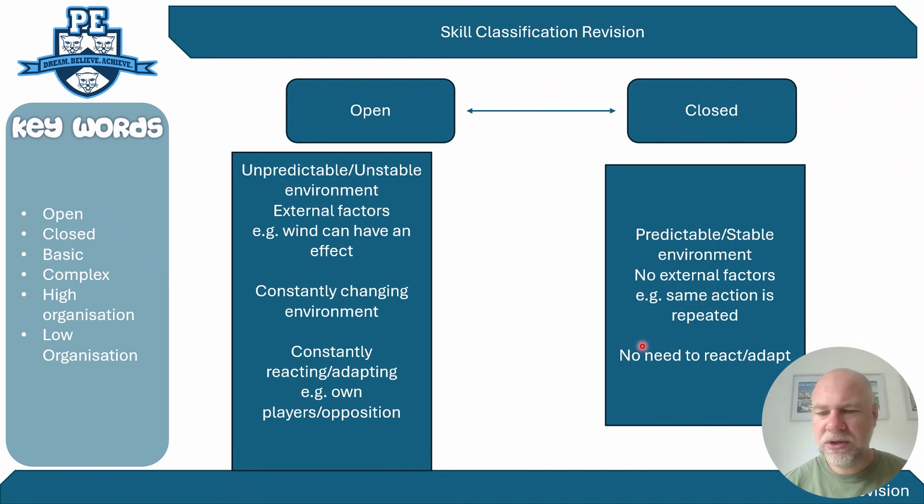Even though the environment can be open, the actual serve is more or less the same in most situations, the same actions, depending on where you want to put the serve. You're not reacting to an environment, so with things like a forward roll in gymnastics, where there are no changes in conditions, the movement pattern is the same, and they tend to be closed skills.